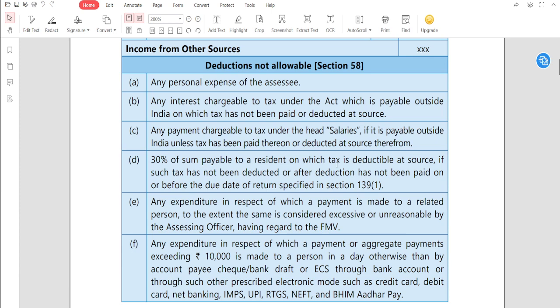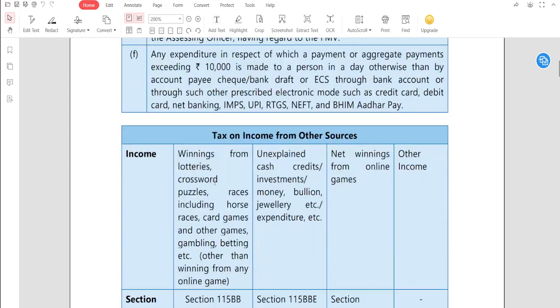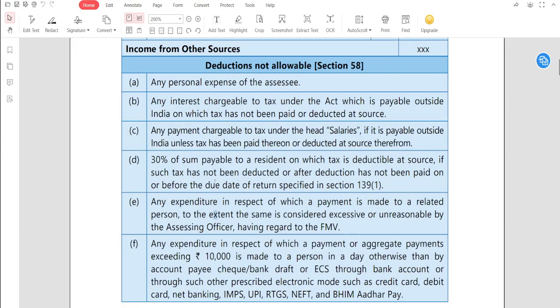Any expenditure or allowance in respect of winnings from lotteries and crossword puzzles. You have to remember, any expenditure in respect of winnings from lotteries or crossword puzzles will not be allowable.